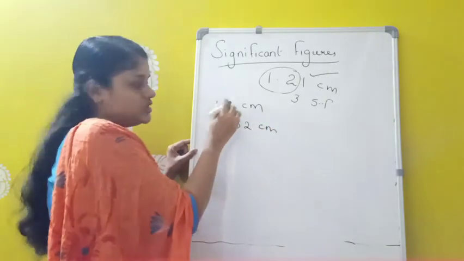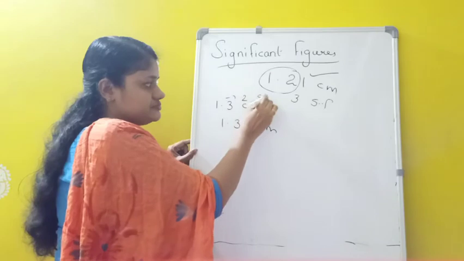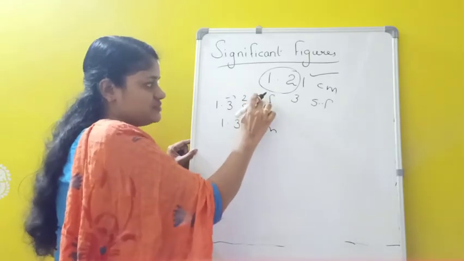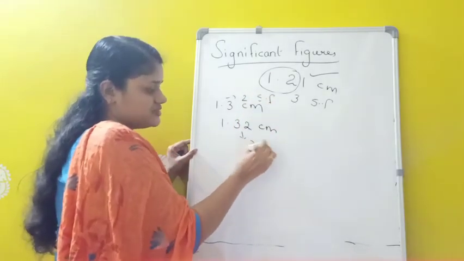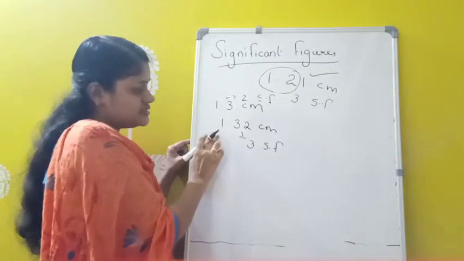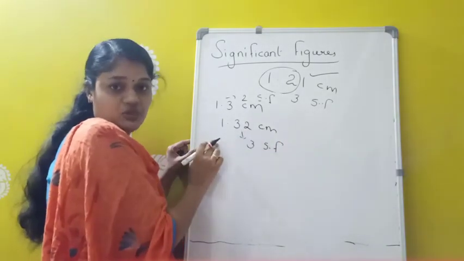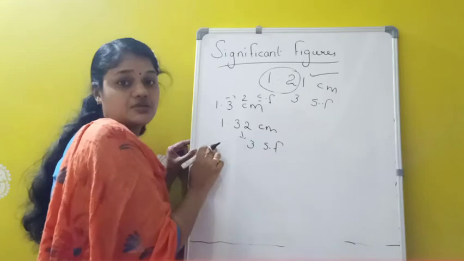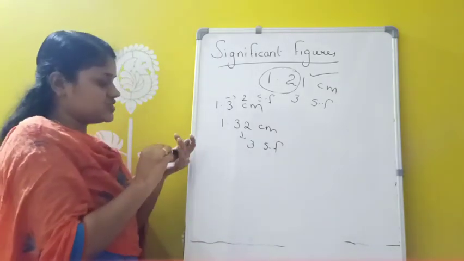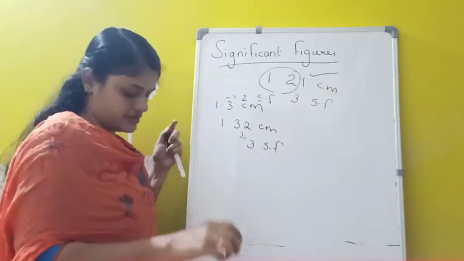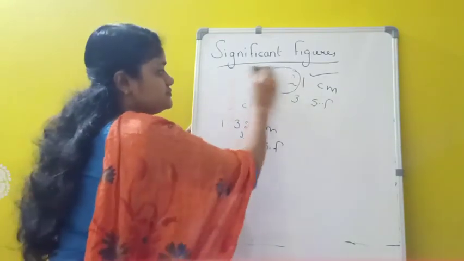So here we have only 2 significant figures and here we have 3 significant figures. So which one is more accurate? The second one is more accurate. So whenever number of significant figures are more, measurement is more accurate. Now next we have to study about some of the rules for determining number of significant figures.